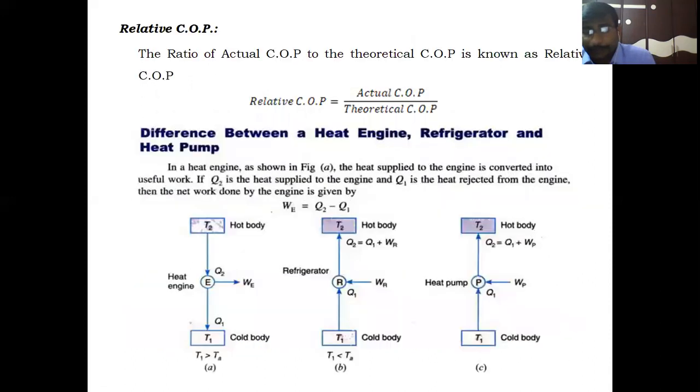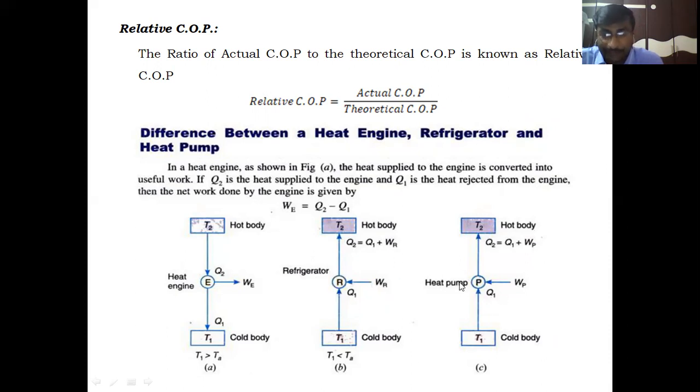Coming to the heat pump. What is the heat pump? It is also a reversed heat engine and works the same as the refrigerator, because it extracts heat from the cold body and rejects the heat to the hot body. For doing this, the heat pump requires some work input WP, work done on the system itself. But the aim of the refrigerator is to extract heat from the cold body. That is the desired effect for the refrigerator.